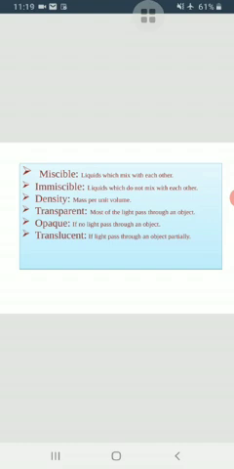Air is transparent. That is why we are able to see the things around us. Water when clear is also a transparent material. So matter can be classified on the basis of whether it is transparent, translucent or opaque.